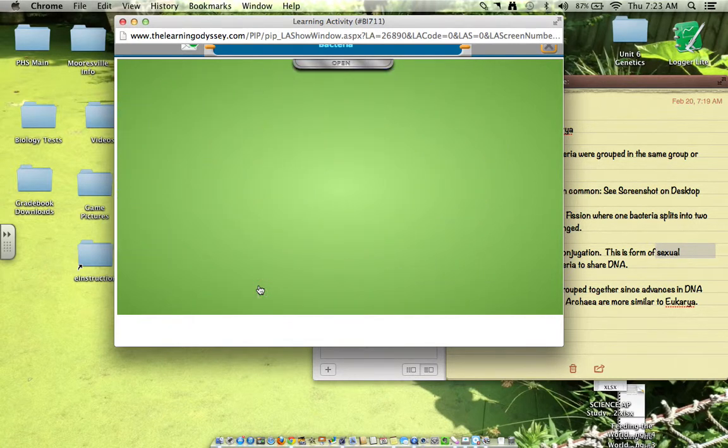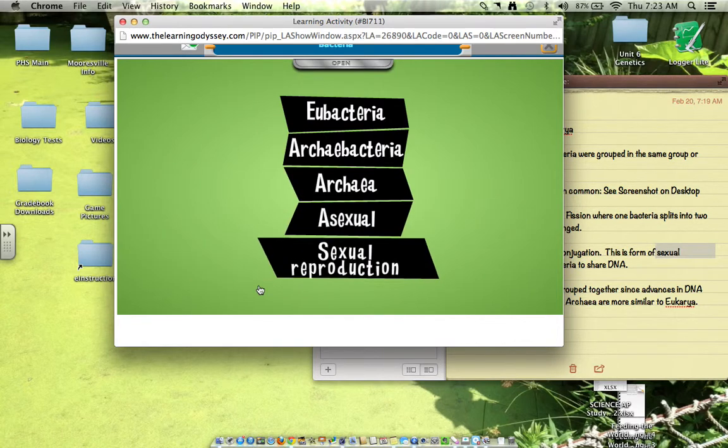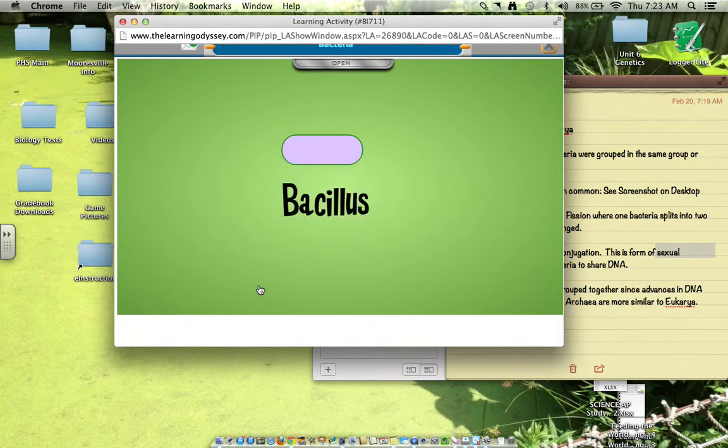Okay, so let's look at what we've covered. We compared eubacteria and archaebacteria and linked archaea closely to the eukaryotes. And we looked at asexual and sexual reproduction in all forms of bacteria. Who would have thought that an organism with only one cell would have so much going on? Rock and roll.